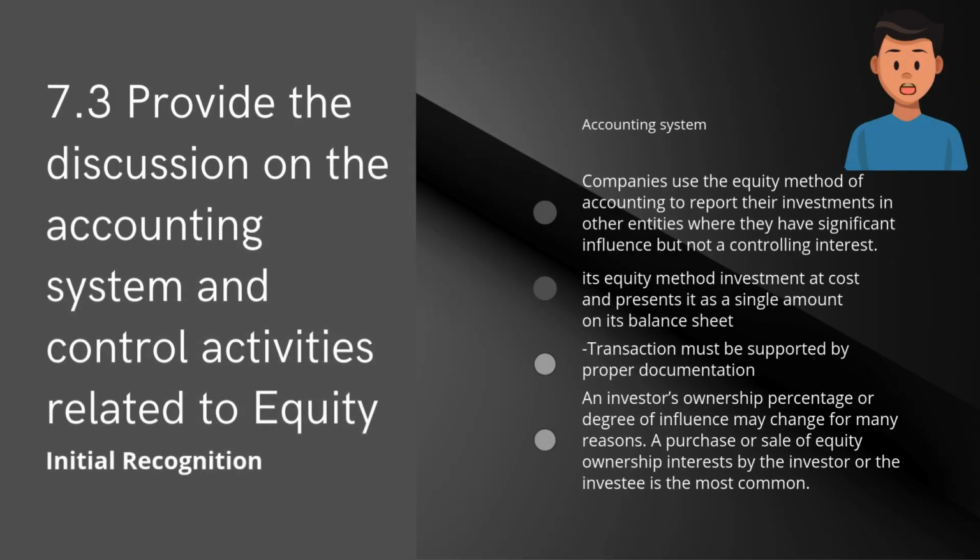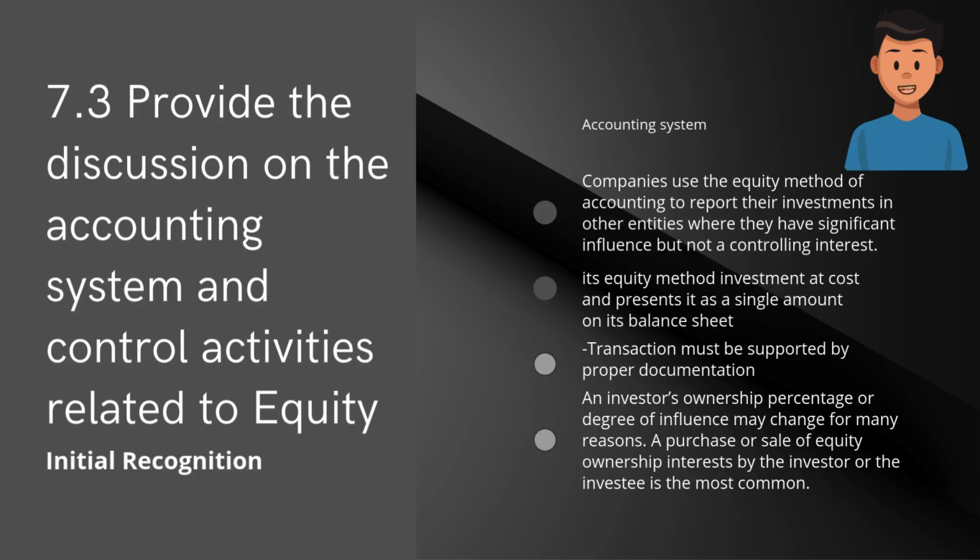7.3 Provide the discussion on relating accounting system and control activities related to equity. For accounting system, companies use the equity method of accounting to report their investment in other entities where they have significant influence but not a controlling interest. For initial recognition, it records the equity method investment at cost and presents it as a single amount on its balance sheet.